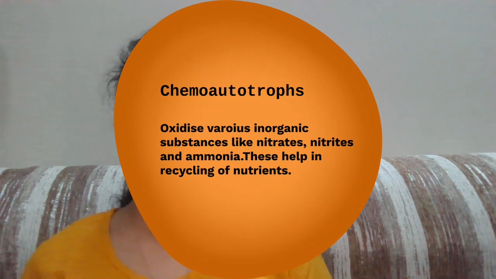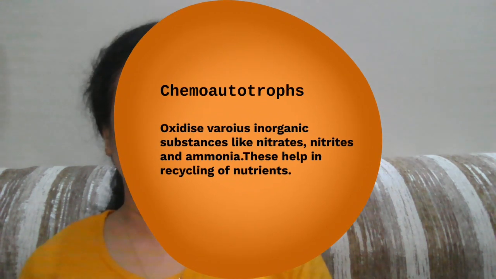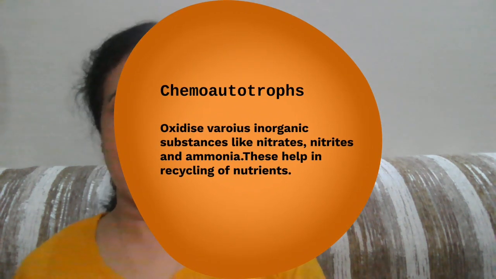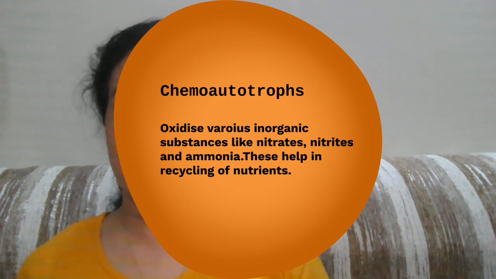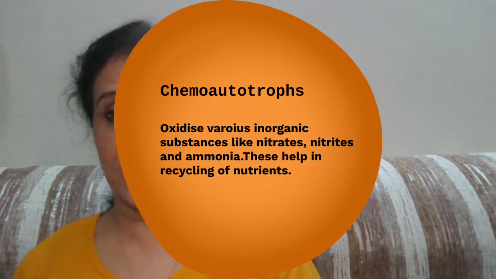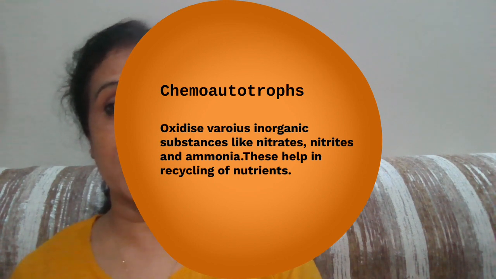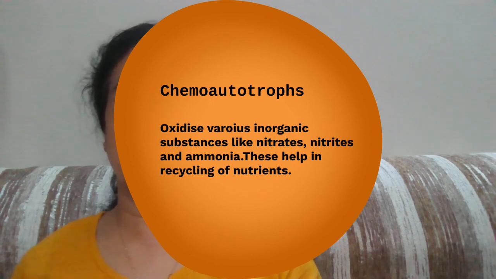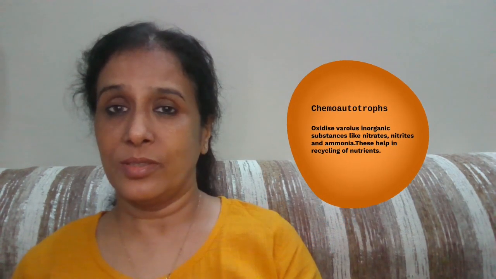Another category is chemoautotrophs. Chemoautotrophs derive energy from chemicals. They oxidize various inorganic substances like nitrite and nitrate, and then store the energy in the form of ATP. They help in recycling of nutrients. If you remember, in the nitrogen cycle, there are Nitrobacter and Nitrosomonas. These bacteria are chemoautotrophs.